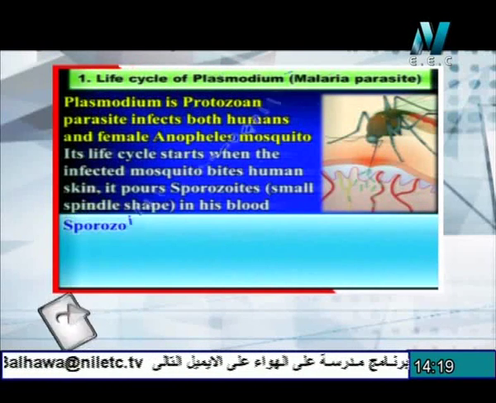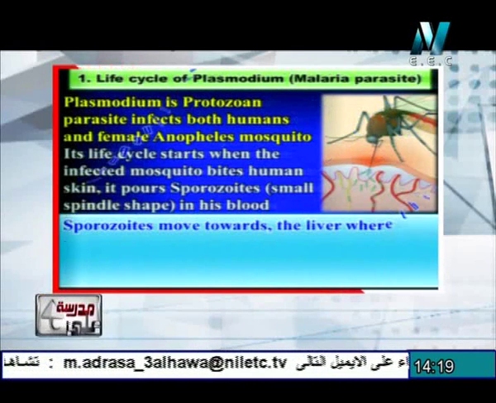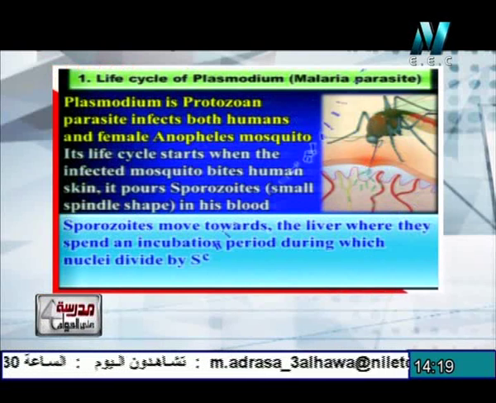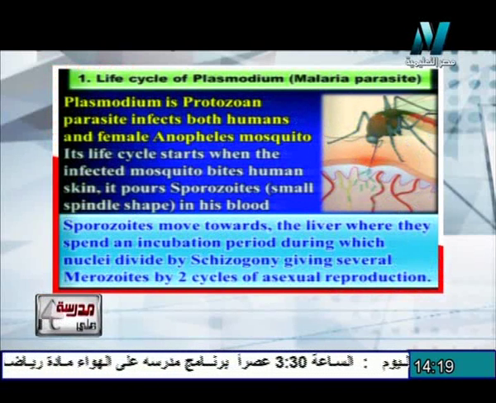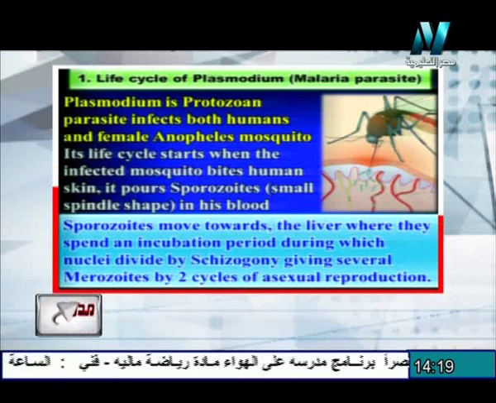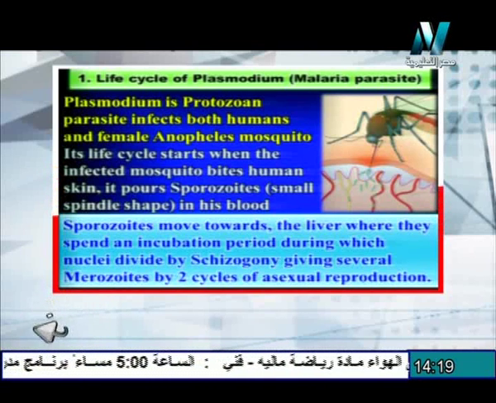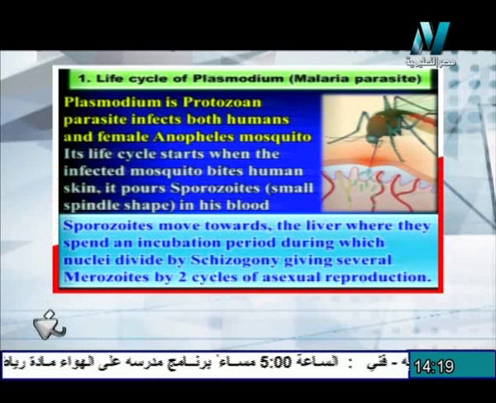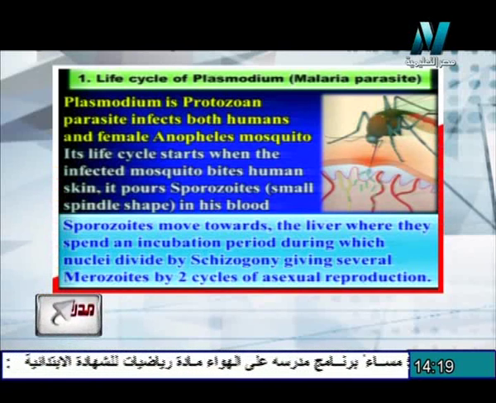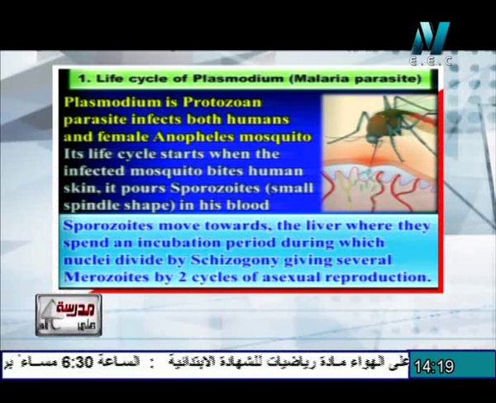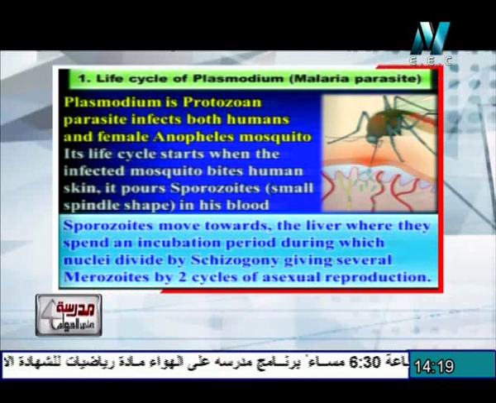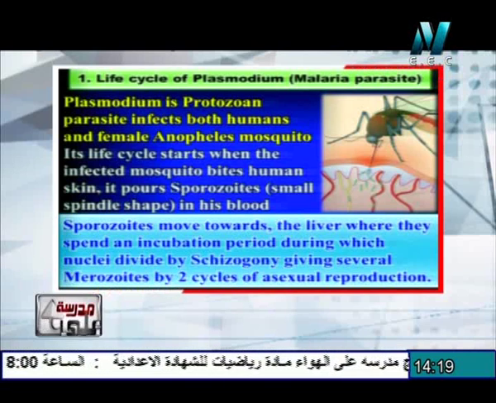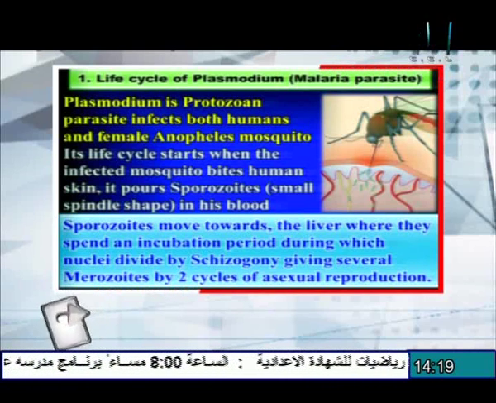Its life cycle starts when the infected female mosquito bites the human skin. It pours the sporozoites, which act as the infective stage, in the form of spindle shape, into the blood. The sporozoites move toward the liver, where they spend an incubation period during which nuclei divide by schizogony, giving several merozoites by 2 cycles of asexual reproduction.